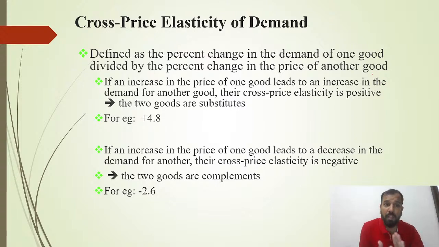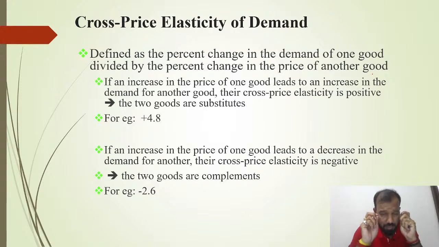Simple. If an increase in the price of one good leads to an increase in the demand for another good, their cross price elasticity is positive. These two goods are substitutes. A question can be asked like this, not only in an entry examination or any interview, but in the third semester, or for all those people who are preparing for the UPSC or some other competitive examination.